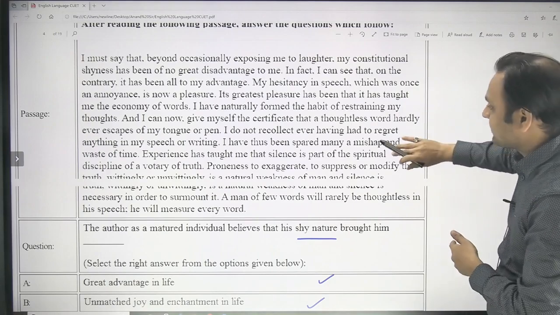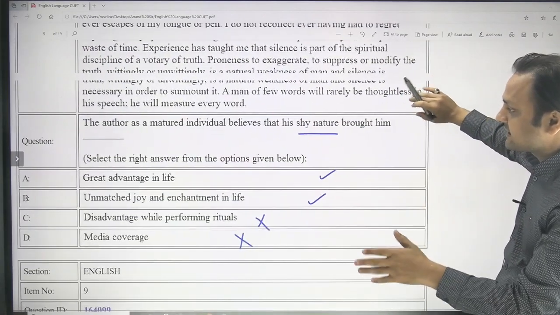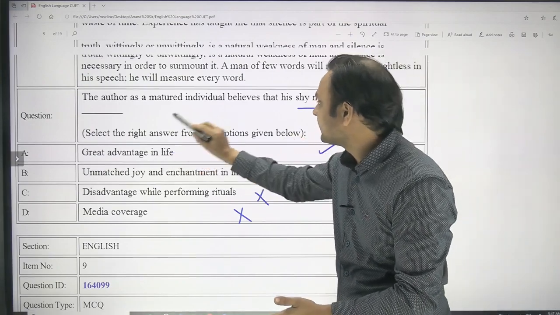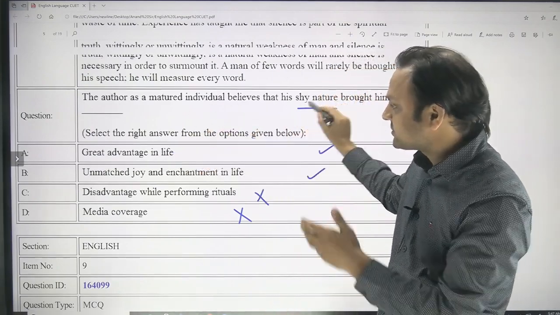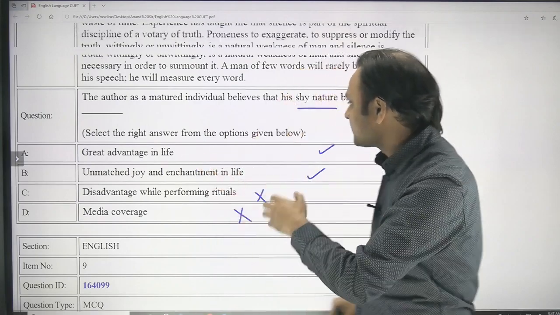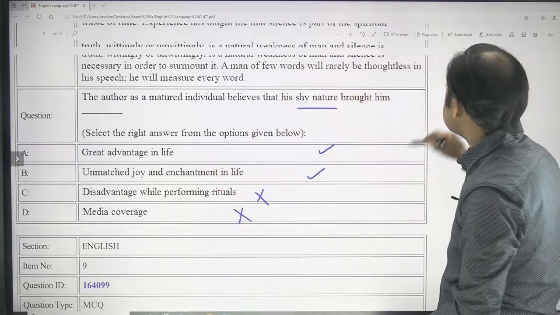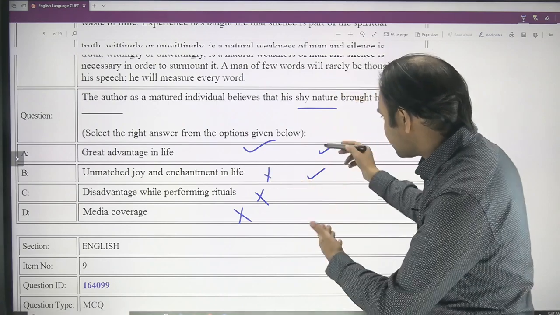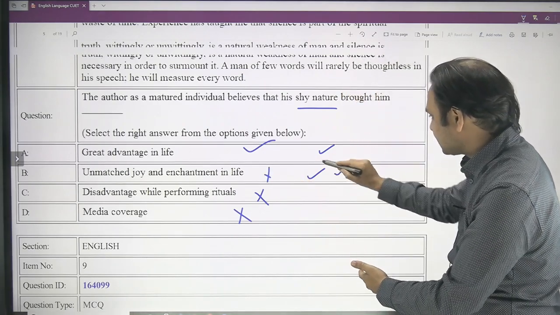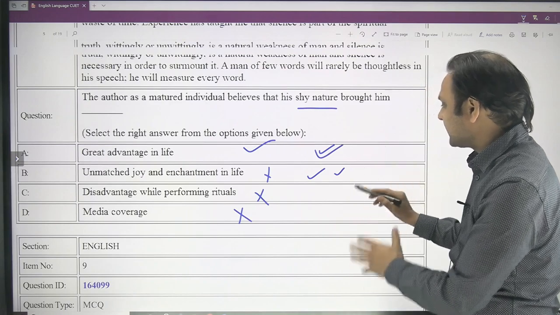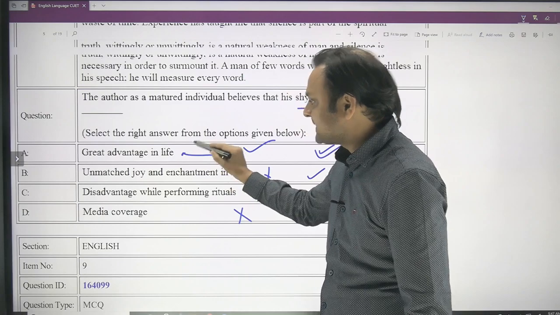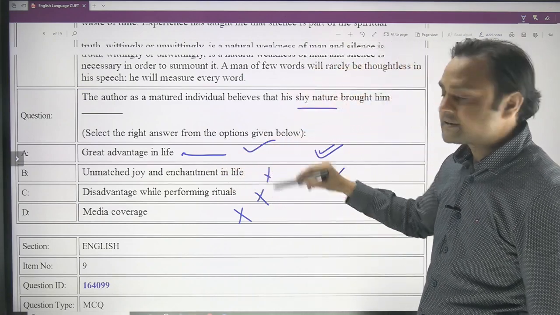So I suggest that you go with option A, because it is about his shy nature, and his shy nature brought him great advantage in his life. You should go with A and not B. Both are correct, but B is partially correct, while A is actually correct because it is mentioned explicitly in the passage, and that is why it should be the answer.